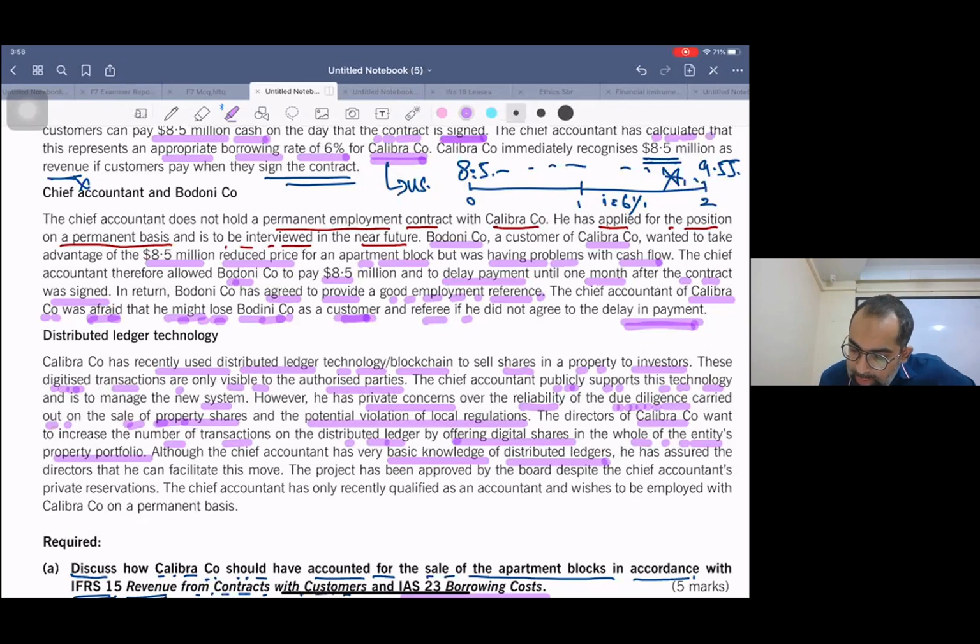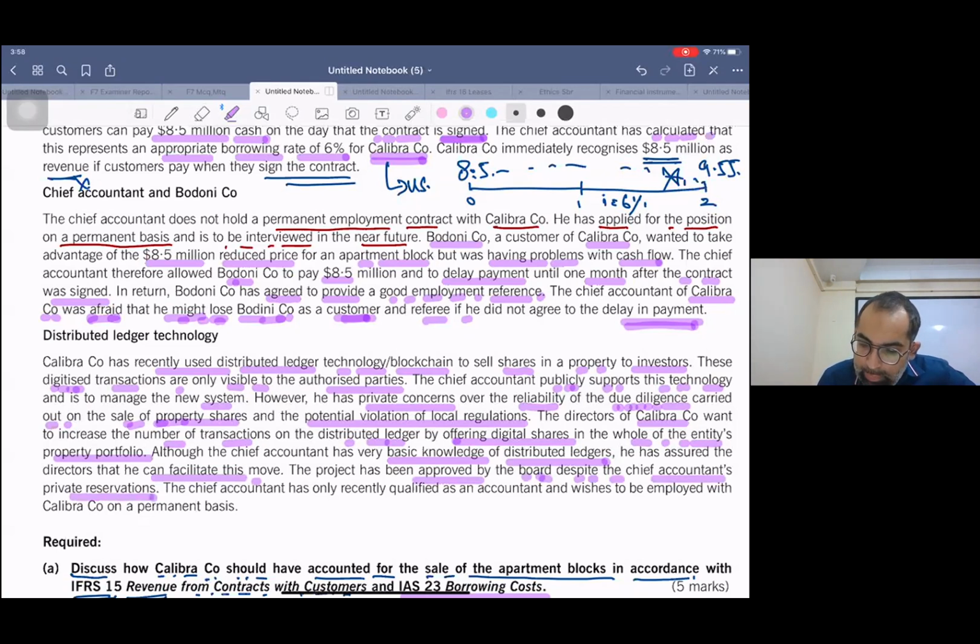Now see openly, he has assured the directors that he can facilitate this move. See, he himself is wrong. They are pressurizing him to do it, and he's saying yes, I'll handle. Wrong. The project has been approved by the board despite the chief accountant's private reservations.